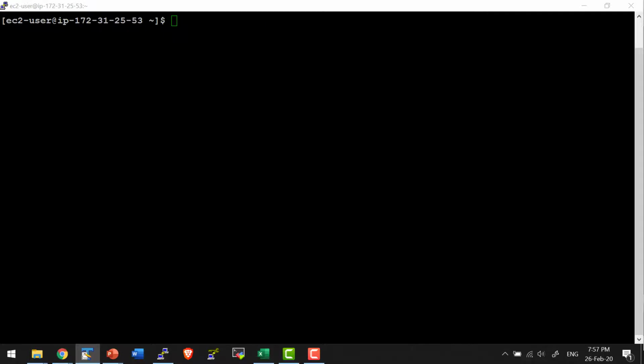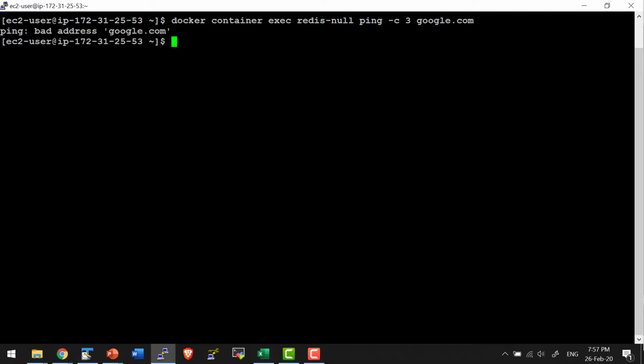Now let us try what will be the effect of doing a ping of Google from the null container. I'm going to ping Google 3 times from the redis-null. It cannot communicate. So that means it will not have any communication to the outside world, or from the outside world, I will not be in a position to communicate to this specific container. But I can log into the container and execute any processes that don't need any interaction with the outside world. So mostly it will be used to execute batch jobs or cron jobs.